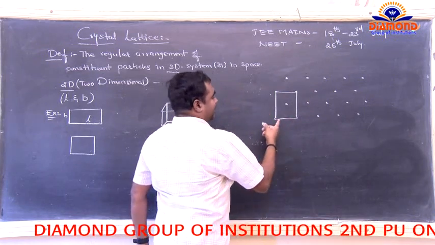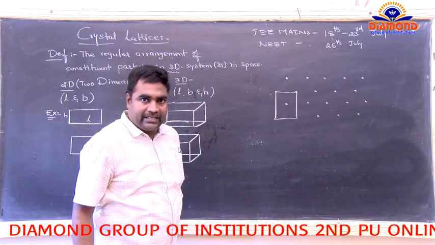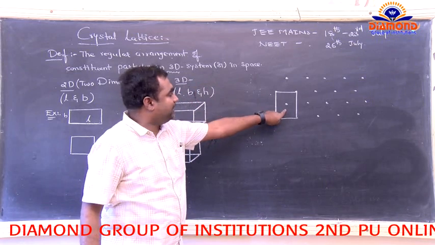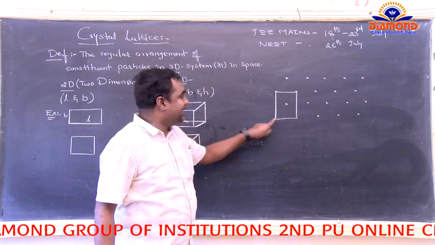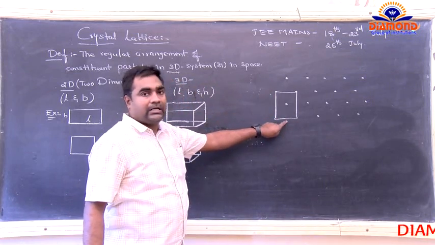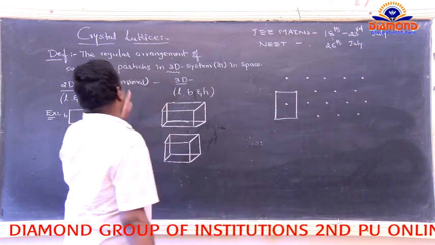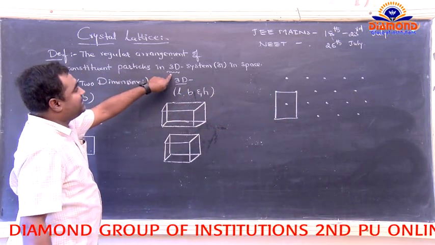So is it 2D or 3D? Yes, it belongs to the 2D, so it has only length and breadth. So it belongs to the 2D only. But we have to take only the three-dimensional system.